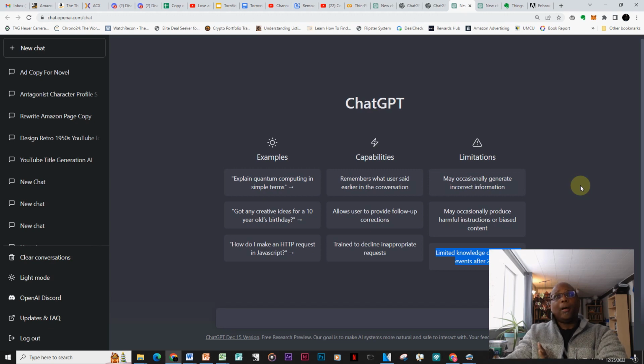And so, long-standing or evergreen type of items are going to be great for you to utilize things for. So, for example, explain something to me. And that explanation is not based off information that's new in 2022. That's a great way in which you'll be able to use ChatGPT. Understand, again, it says it will occasionally generate incorrect information. So whatever you get, you always want to reconcile the information, check the information that you have, just to confirm and make sure everything is okay. Again, it may even occasionally produce harmful instructions or biased content. In light of what we are asking ChatGPT to do, I'm not concerned about that kind of thing.